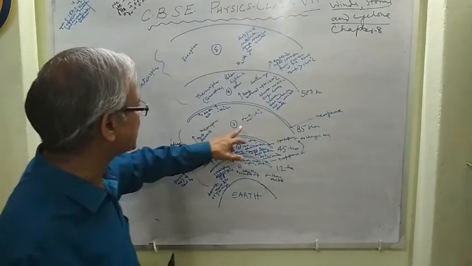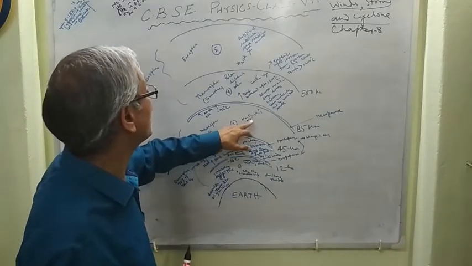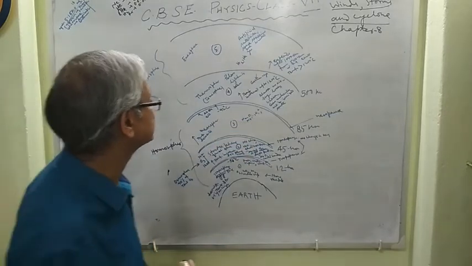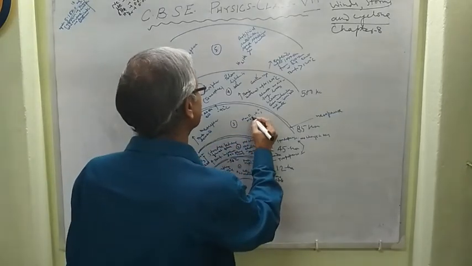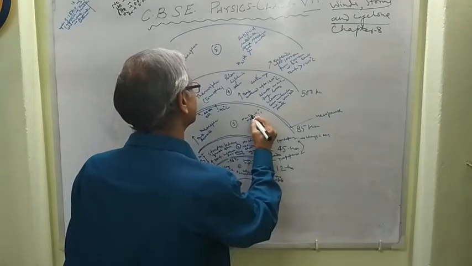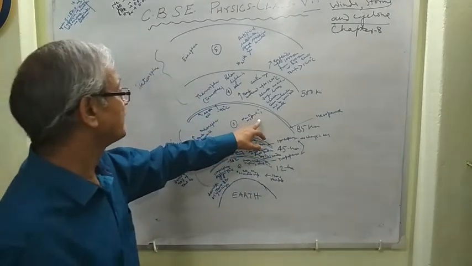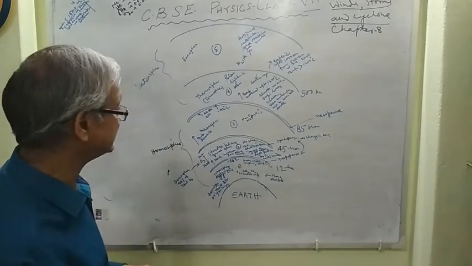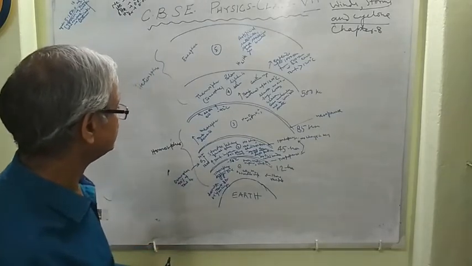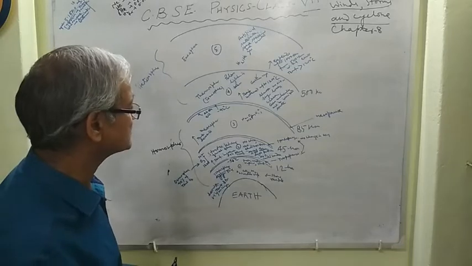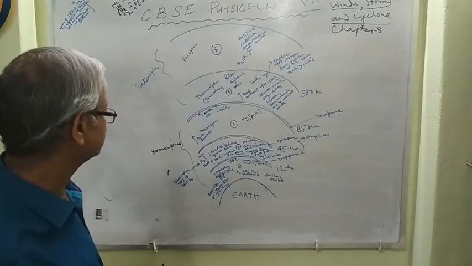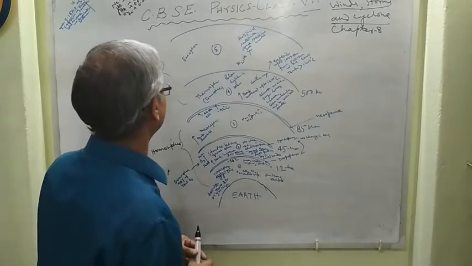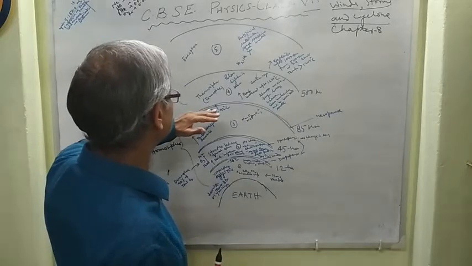In this layer also, some amount of nitrogen, oxygen, N2, O2+, NO+ is present. This is the mesosphere, right? Now, we know the next layer.